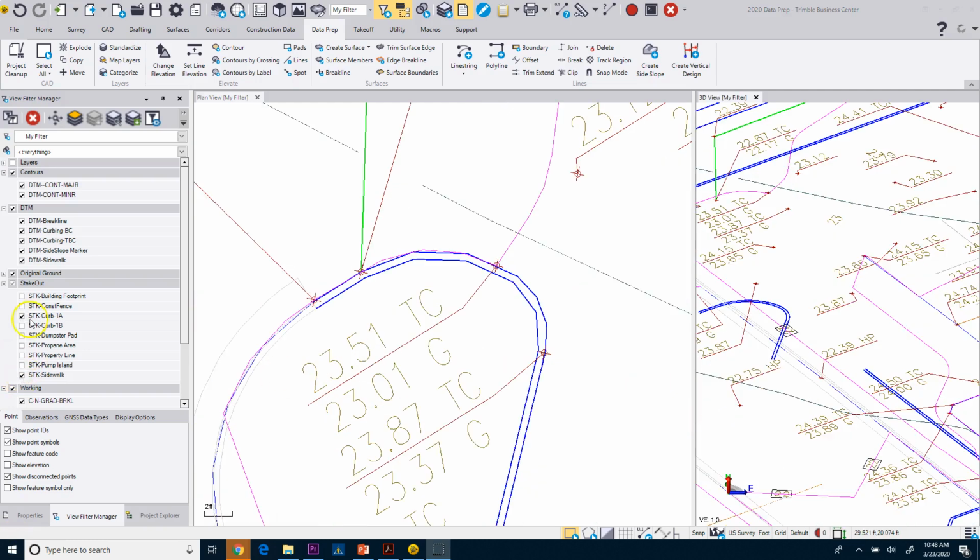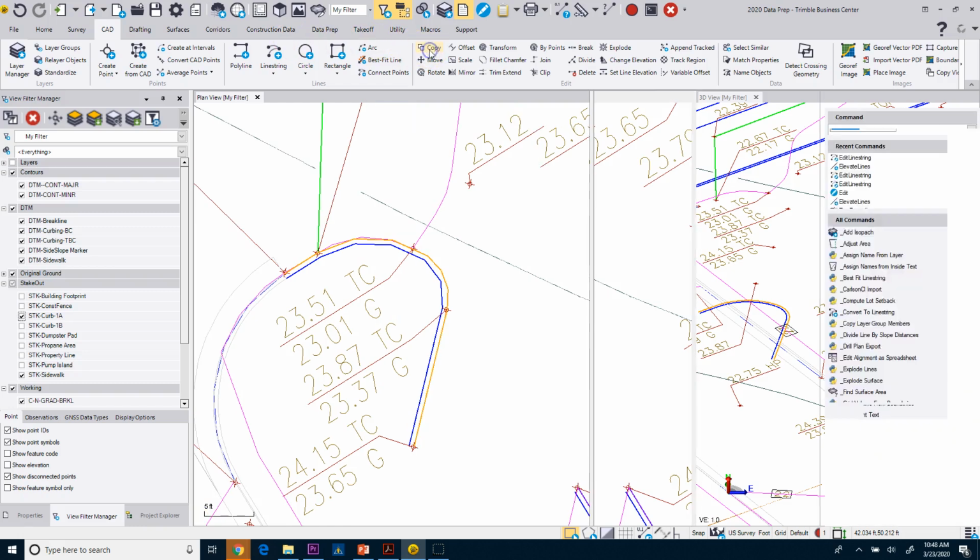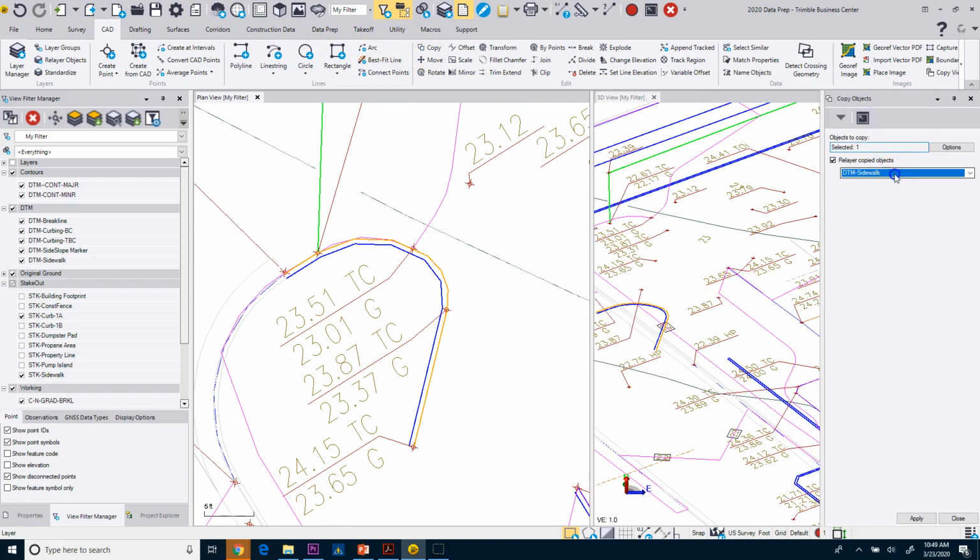Yeah, so by turning on my stakeout sidewalk, I can see I missed this curb over here. So I'm going to go ahead and clean it up. Basically, I'm going to take this line and copy it. So I'm going to go to my CAD. I'm going to copy, and I'm going to relayer this one to my